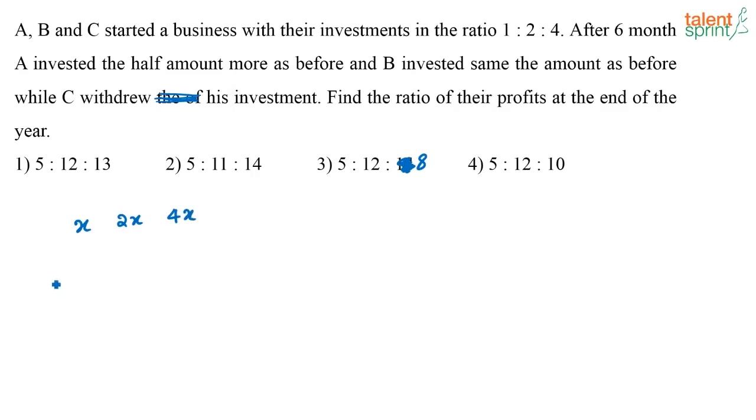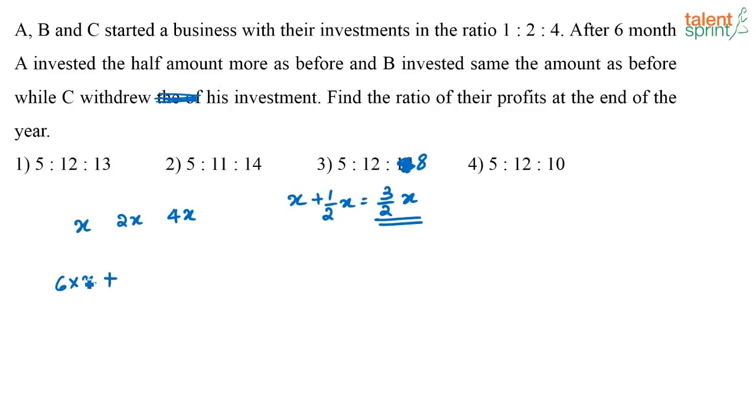For the first 6 months, A has invested X rupees. Now, for the next 6 months, A has invested half more than before, which means X plus 1/2 X, or 3/2 X.